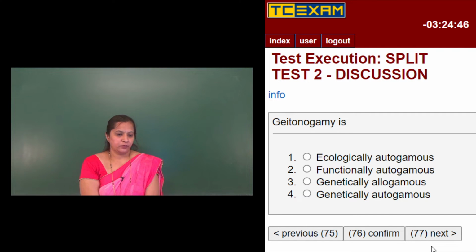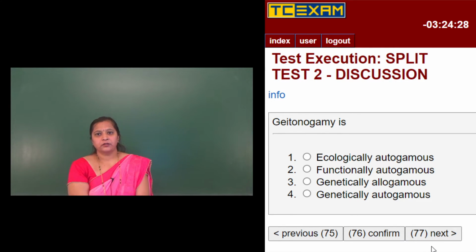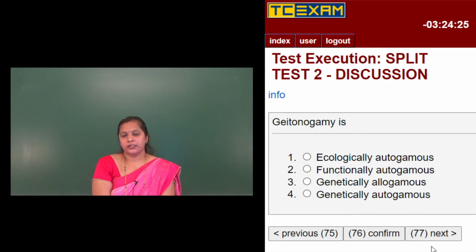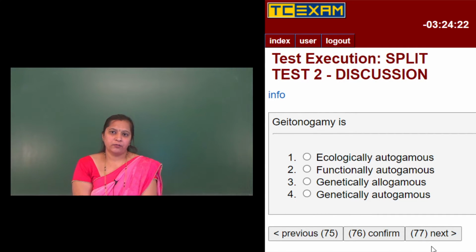Geitonogamy is: first option, ecologically autogamous, second option is functionally autogamous, third option is genetically allogamous, and the fourth option is genetically autogamous. As I already said, you know pollination is the transfer of pollen grains from anther to the stigma of a flower. Depending upon the pollen source, three types of pollination can be seen. The first is autogamy, self pollination, which is the transfer of pollen grains from anther to the stigma of the same flower.